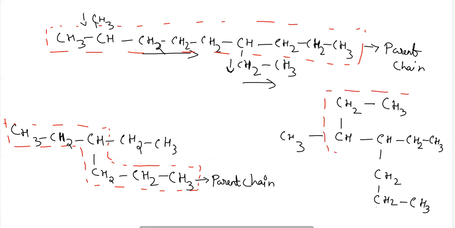But this chain is not straight. It is bent at 2 or 3 different positions. Still, this particular chain will be considered as the parent chain. So the chain may or may not be straight, but the maximum number of carbon atoms must be present in order for it to be considered the parent chain in the organic compound.